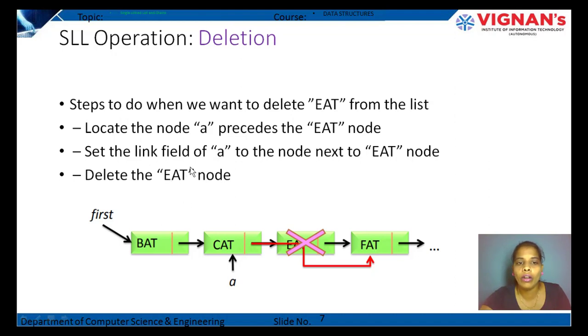Set the link field of A to the next node after the eat node. So this link field is no more indicating the eat node. Now it is indicating the address of the next node, that is the fat node. Now the eat node is idle. There is no link in this chain. So we can easily delete the eat node.